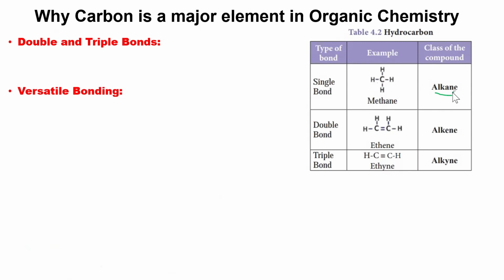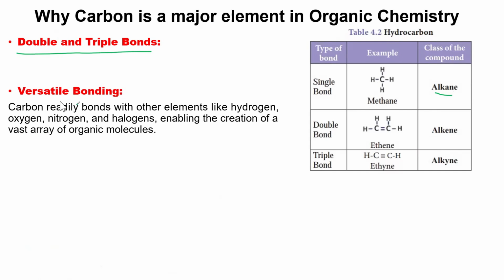So this is where you are going to start with the basic understanding of organic chemistry. The carbon can form single bonds, double bonds, and triple bonds. And this is also another reason why carbon is considered a major element. So it can form single, double, and triple bonds, and also it has versatile bonding.